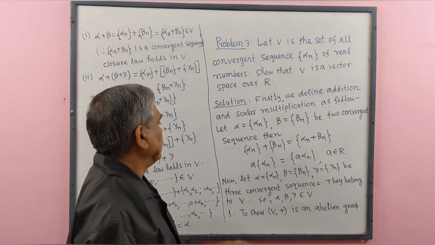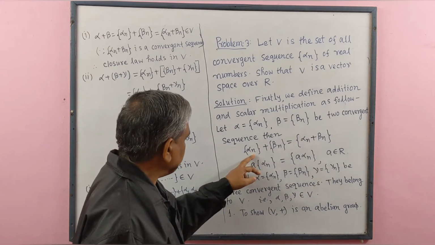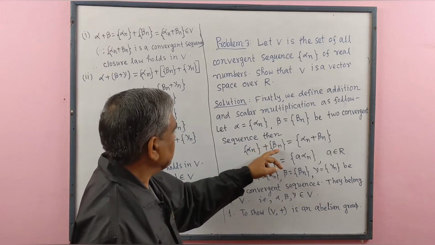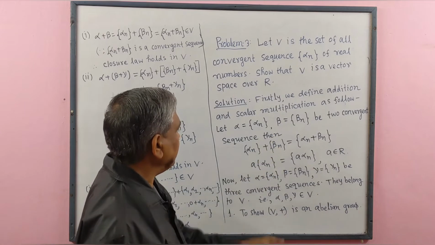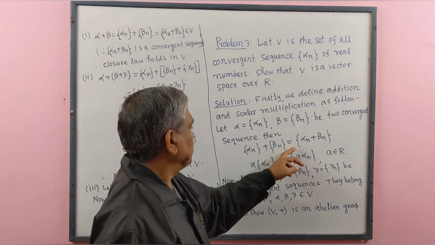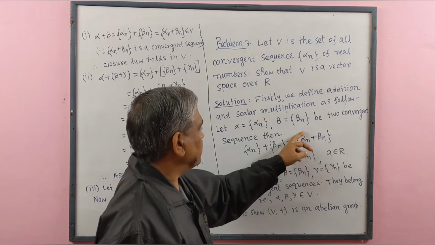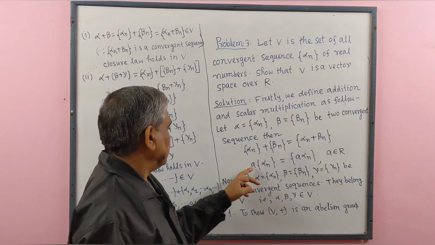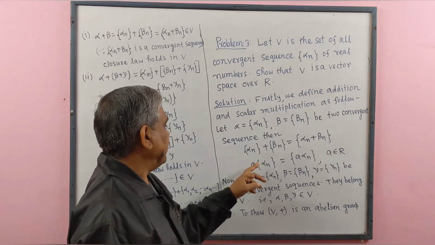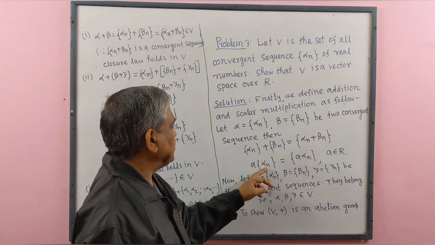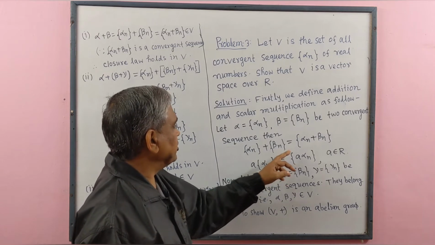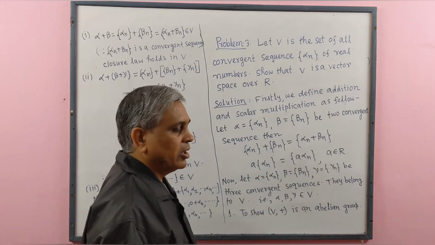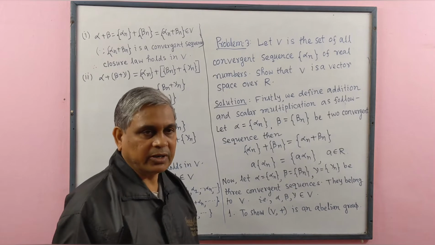Then the first sequence whose generalized term is alpha n plus the second sequence whose generalized term is beta n equals a sequence whose generalized term is alpha n plus beta n. A multiplied by a sequence whose generalized term is alpha n equals a sequence whose generalized term is A alpha n, where A belongs to R. R means the set of real numbers.